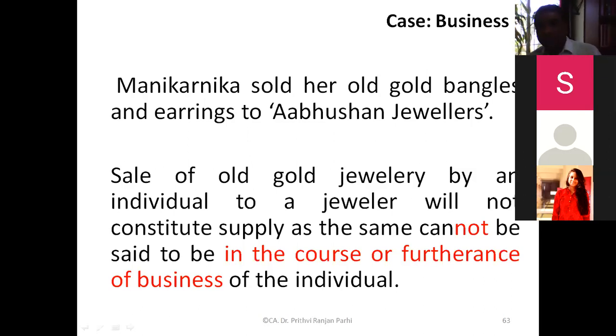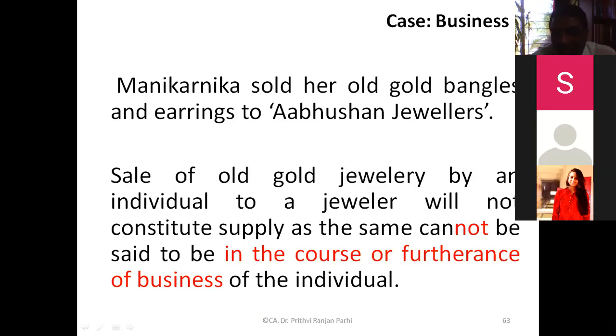Now the question comes: when paintings made by a politician are auctioned, where the politician's regular job is to do politics and incidentally he has done some painting, and these paintings are sold, will the sale of paintings by a politician constitute a supply?